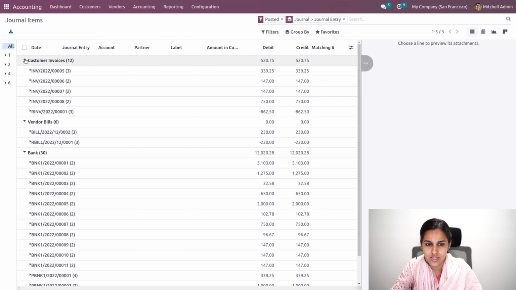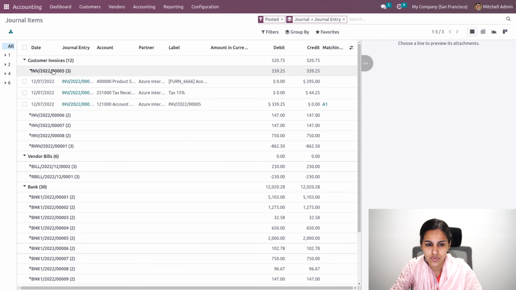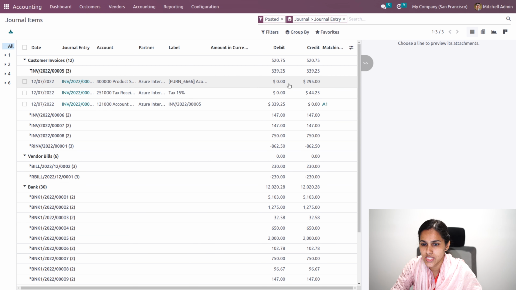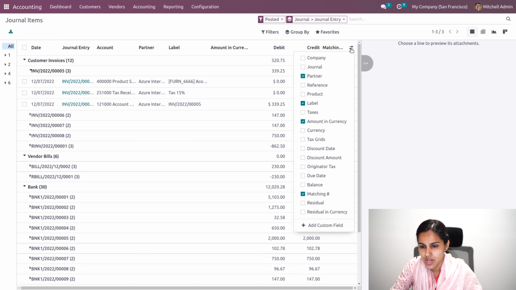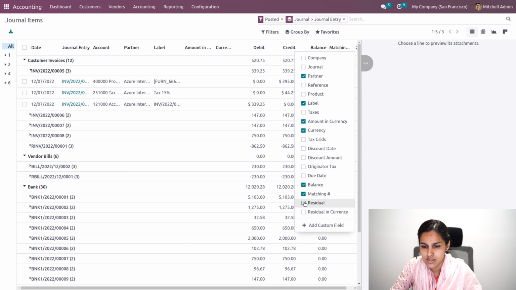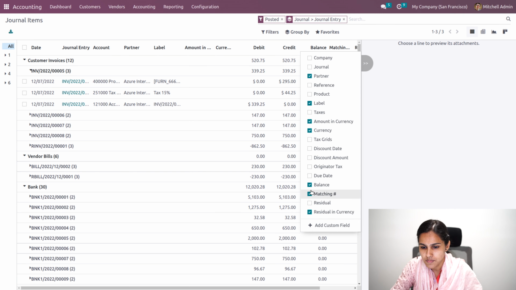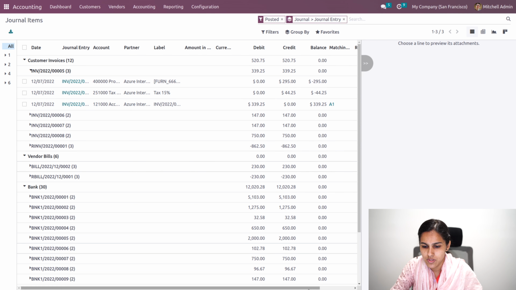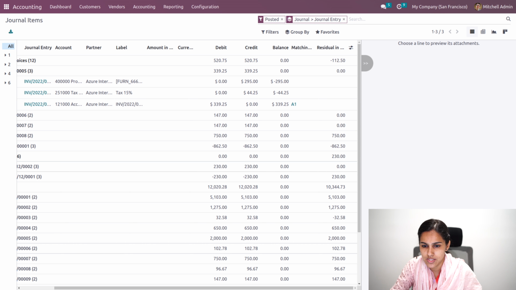So you can see under customer invoices, these are the journal entries, and under vendor bills, these are the journal entries, and you can unfold this so you can see all the journal items inside it. That is whatever the debit, credit, and the matching field. And also you can even add the currency, balance, and residual in currency, etc. So it will appear in the list view as well.